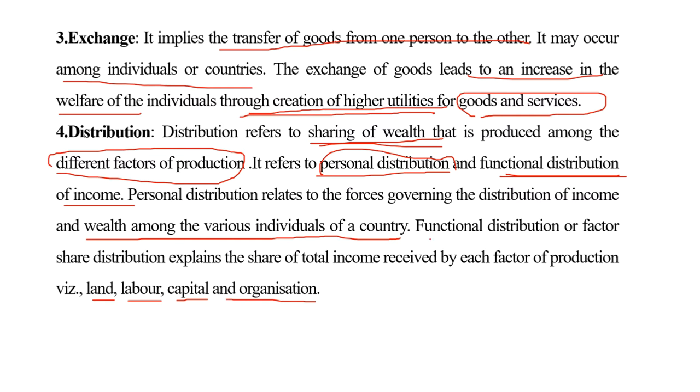Functional distribution is also called factor share distribution. This is the share of the total wealth or income received by the factors of production. Functional distribution means the share of the total income received by the factors of production, which are land, labor, capital, and organization.